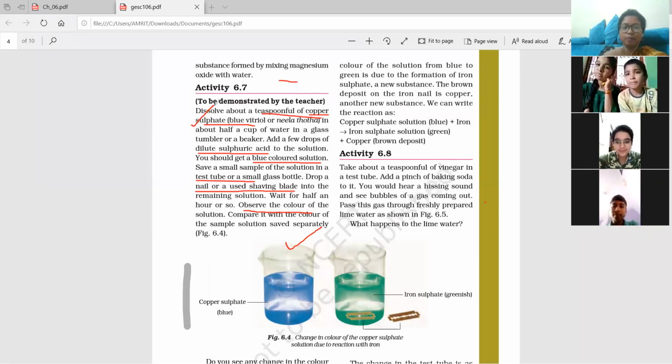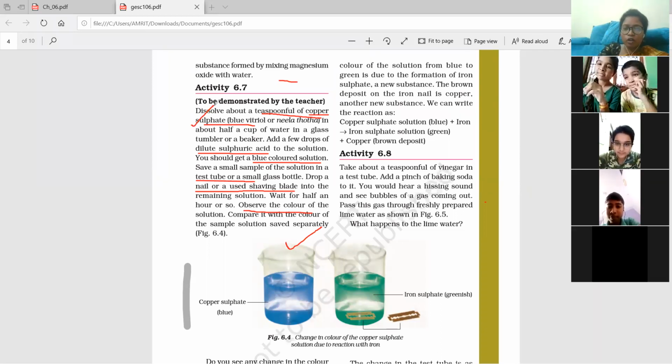In that there is an experiment. Copper sulfate is a very beautiful blue color. Can you see my sofa set cushions? This is blue color. So this color is the color of your copper sulfate powder. So beautiful blue color.